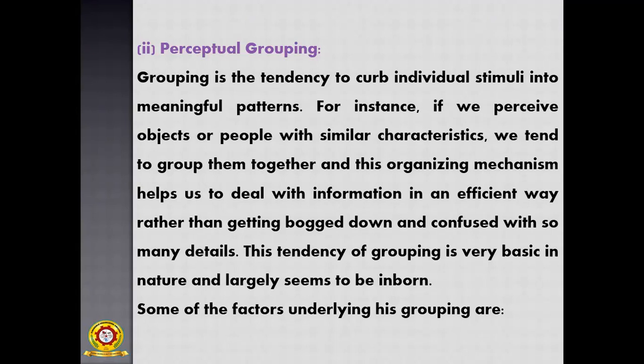So for example, if we perceive objects or people with similar characteristics, suppose you assume the people are having similar characteristics, we tend to group them together. So those who have similar characteristics, similar personalities and attitudes, you tend to make them a group, and this organizing mechanism helps us to deal with information in an efficient way rather than getting bogged down and confused with so many details. Okay, so we are not confused.